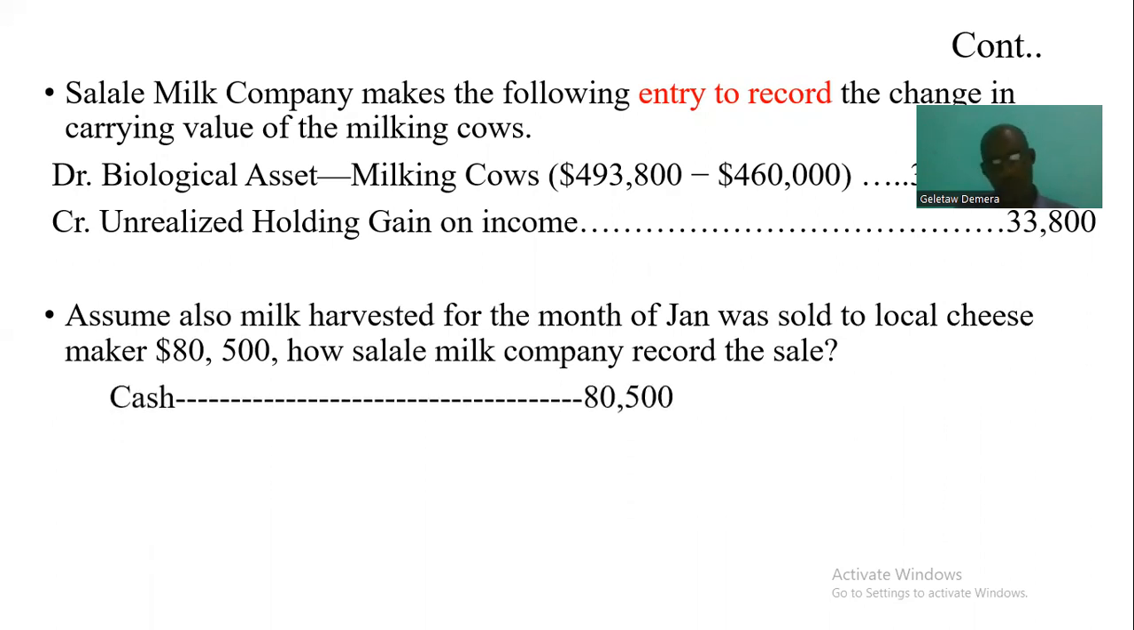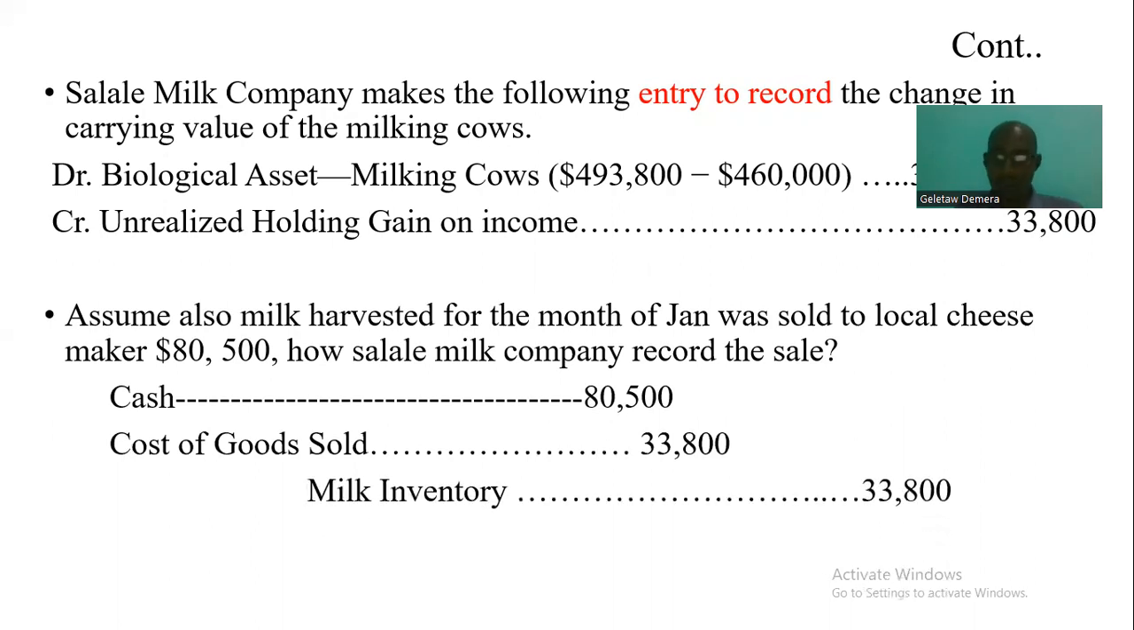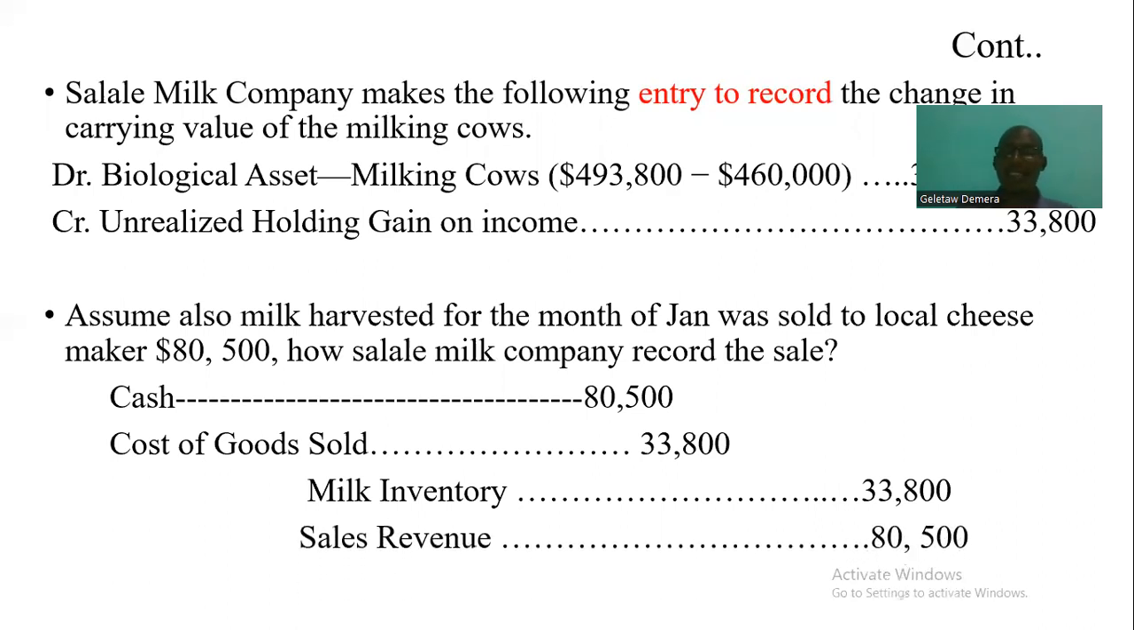Now you get cash, or maybe accounts receivable, that's debited. The milk is sold, so there is cost of goods sold. The milk inventory is now sold to the local cheesemakers, so it is reduced from our store. And then there is sales revenue of 80,500.